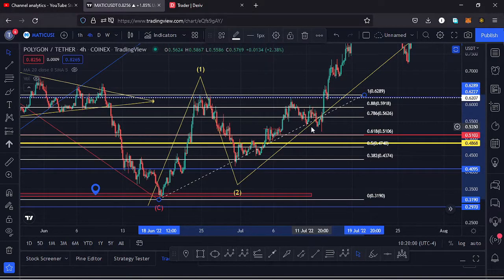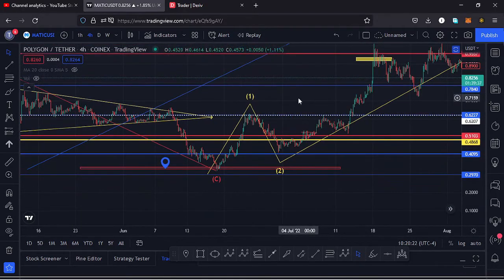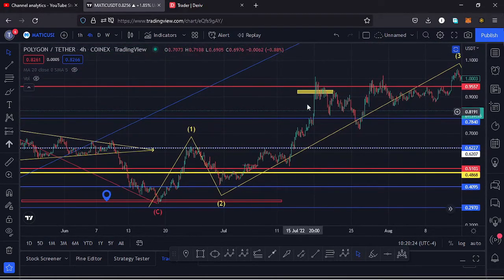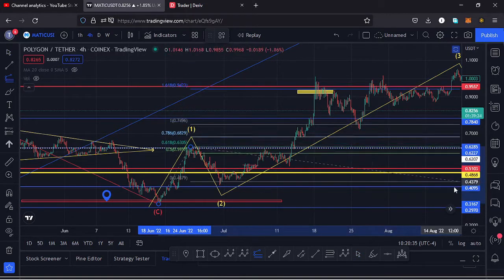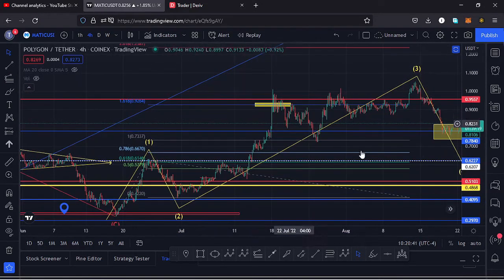That gives me a minimum target area for that second wave to the lower side between the fib level 0.618 and the fib level 0.382. You can see we retraced into that target area and even overshot the fib level 0.382 a little bit. Then we saw a very nice bounce to the upside in the formation of a wave 3, and I had a target area here on the charts for that third wave to the upside at around the $0.93 mark, and I was basing it on the trend-based Fibonaccis, connecting the low of the wave 1 to the high of the wave 1, then dragging the fibs to the low of the wave 2. That was giving me a minimum target area for that third wave to the upside.